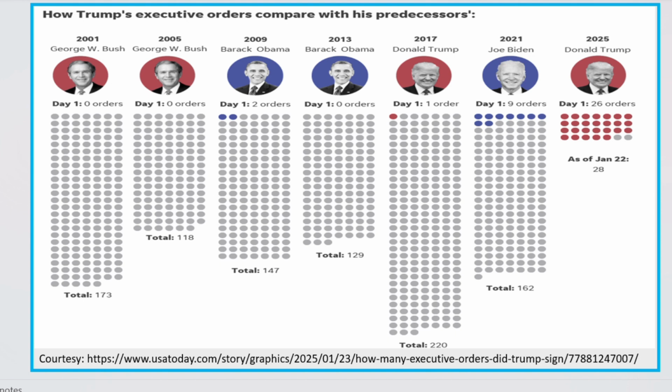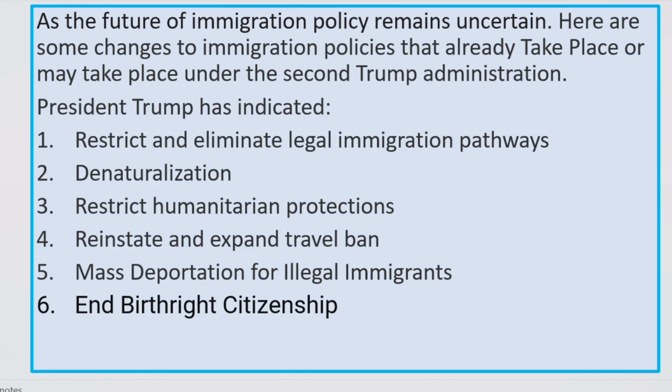Now let's see what the future of immigration policy is. The future of immigration policy remains uncertain. Here are some changes to immigration policies that have already taken place or may take place under the second Trump administration.